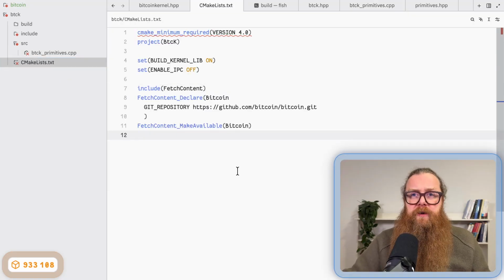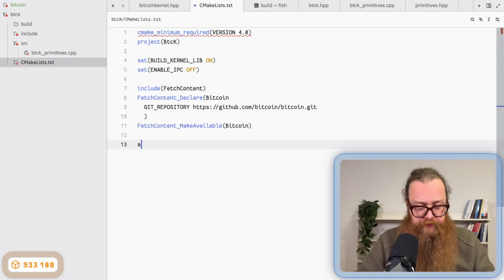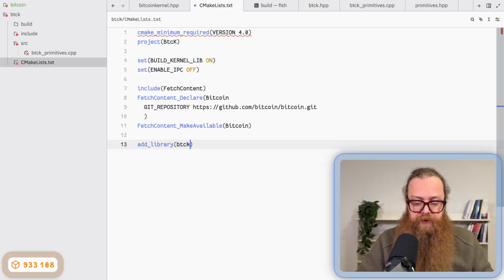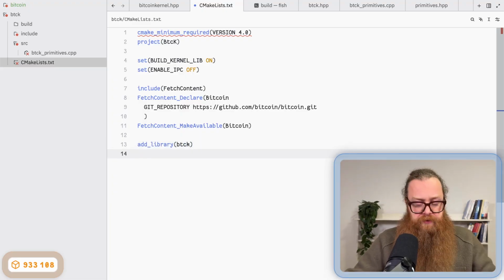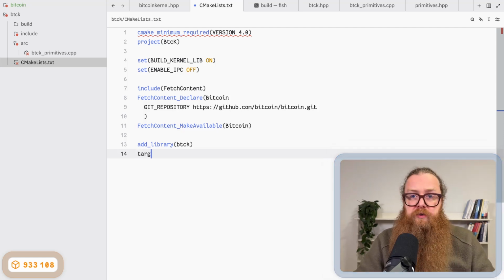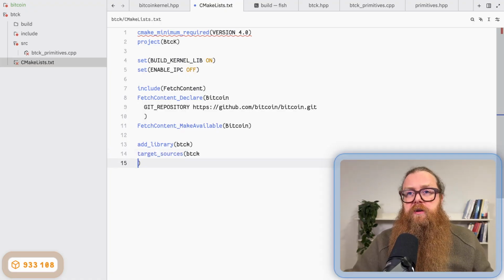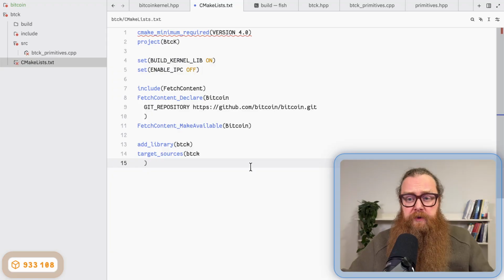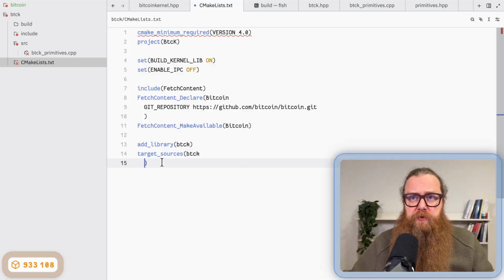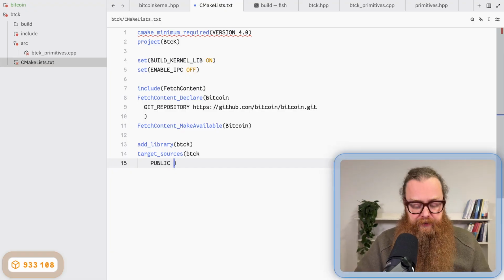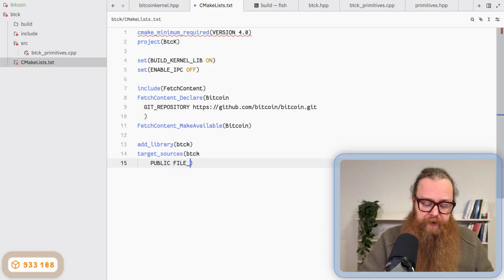And I'm adding a library here. So I create a library, add library, and I call it btck. And I'm adding source files to the library. So I call target sources btck. And I'm gonna set the header files as public, and I define it as a file set which will be called headers.